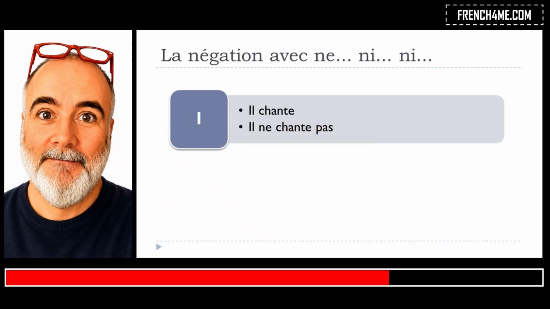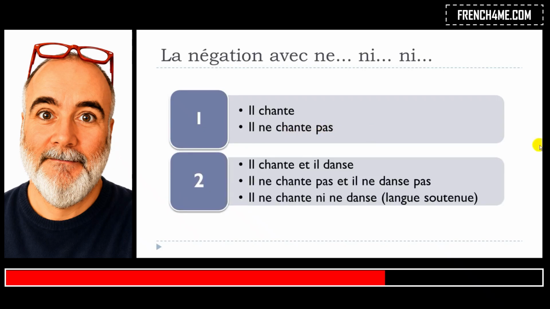Okay, so it's quite simple, but then if you have a sentence like il chante et il danse, he's singing and he's dancing, you will basically repeat this negative form with et, and, so il ne chante pas et il ne danse pas. That's normally what people tend to use.